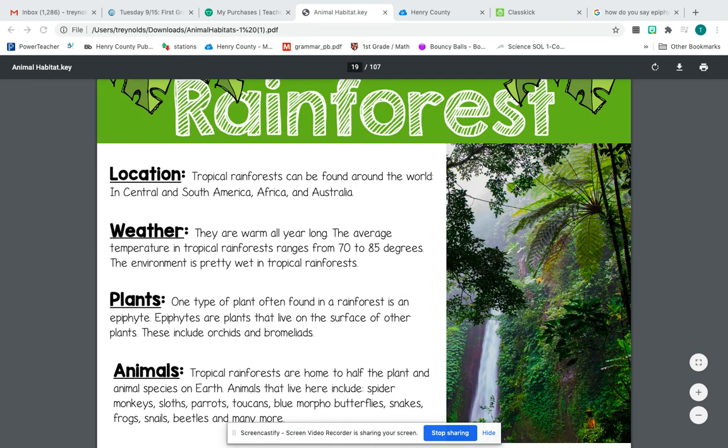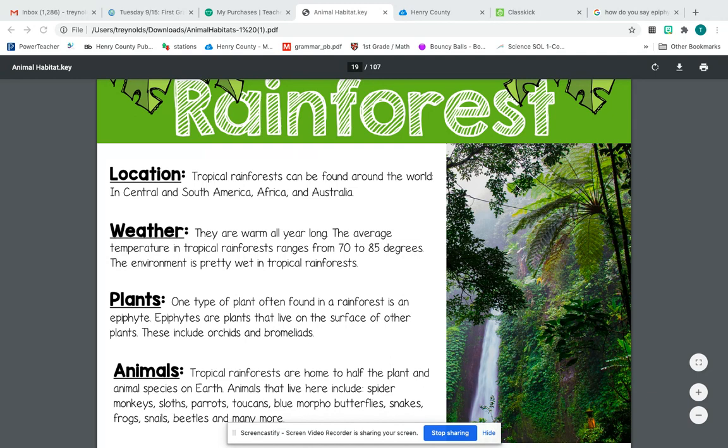Hey guys, today we're going to learn about the rainforest. The location of tropical rainforests can be found around the world in Central and South America, Africa, and Australia. They can be warm all year. The average temperature in the tropical rainforest ranges from 70 to 85 degrees.